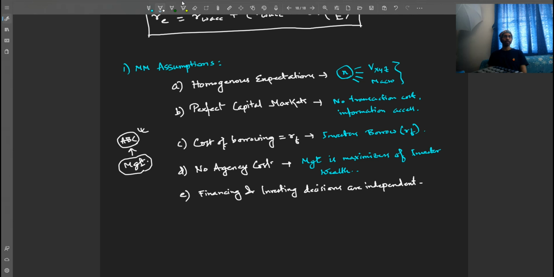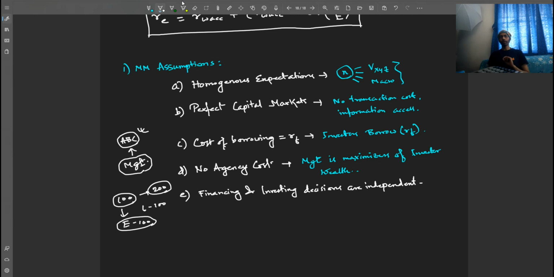Let's say you have 100 bucks, but you want to invest 200 bucks, right? You want to invest 200 bucks. Now you can do two things. Either you can take a loan of 100 bucks or you can wait for earning another 100 bucks, right?